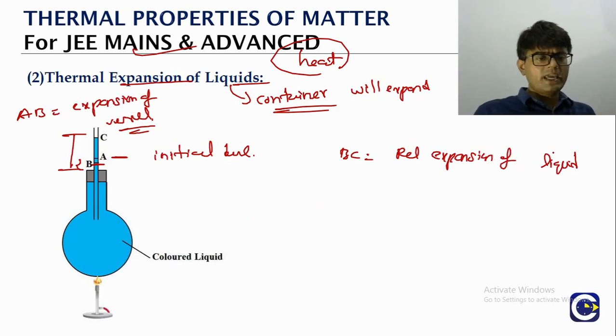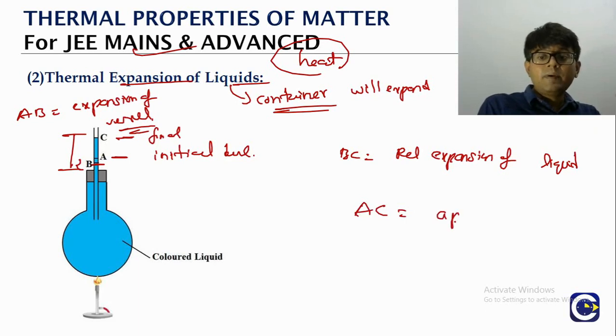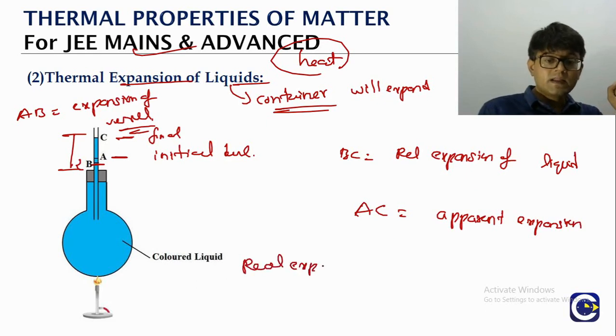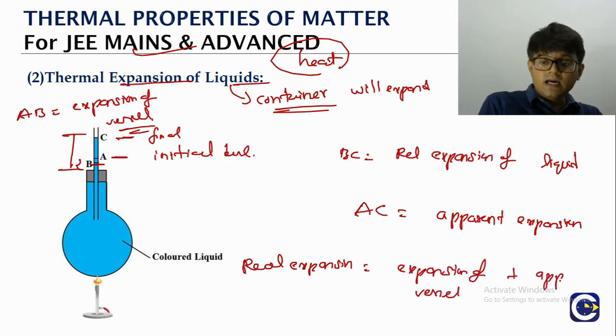So when you observe it, initially the level is up to A, finally the level is up to C. So the AC part represents what? The apparent expansion. So one thing we can see here clearly, what is it? The real expansion, BC part, is equal to what? The expansion of the vessel plus the apparent expansion.